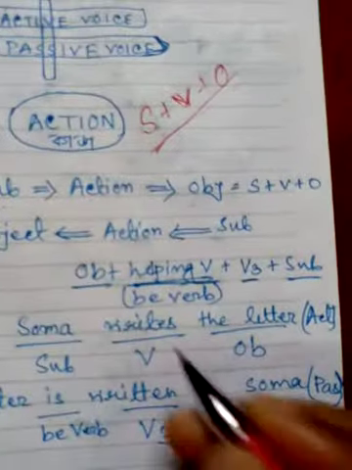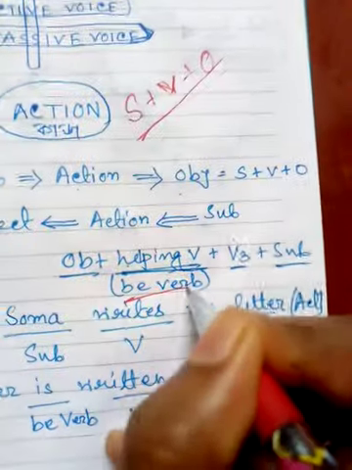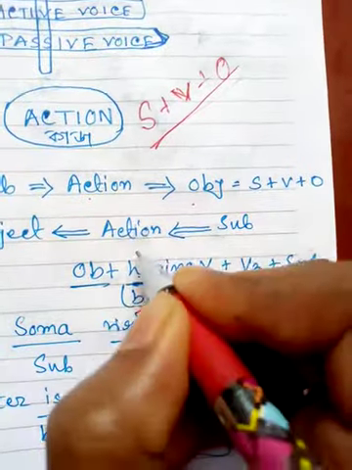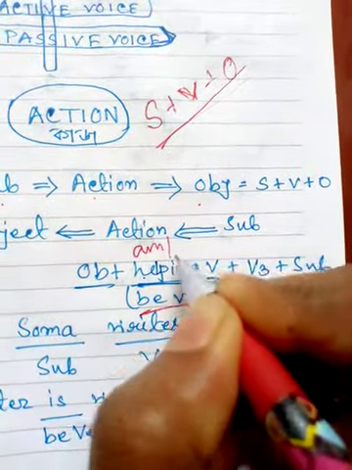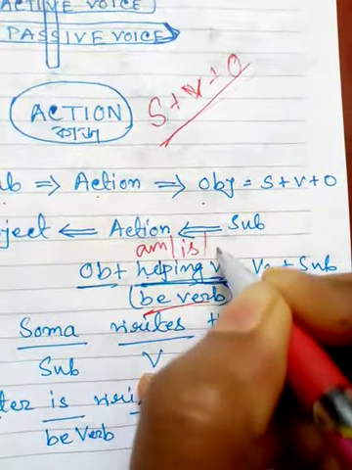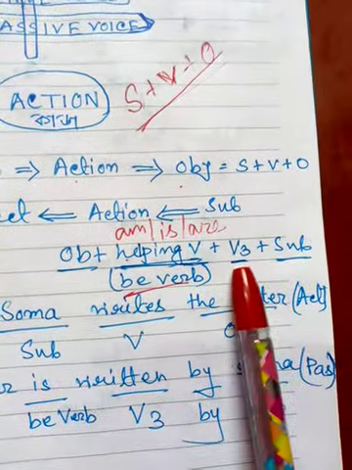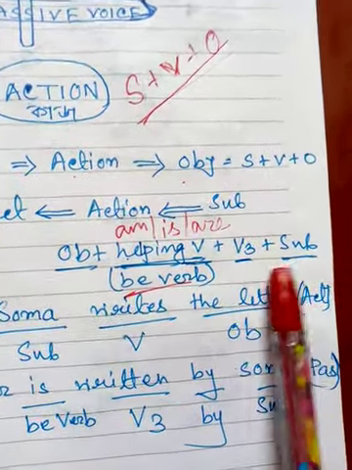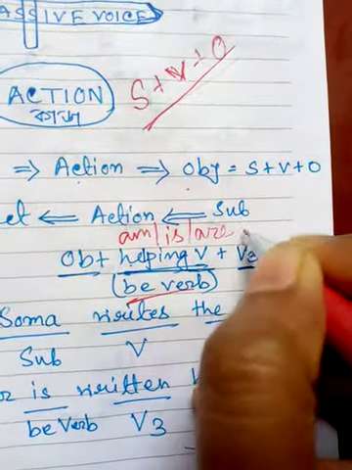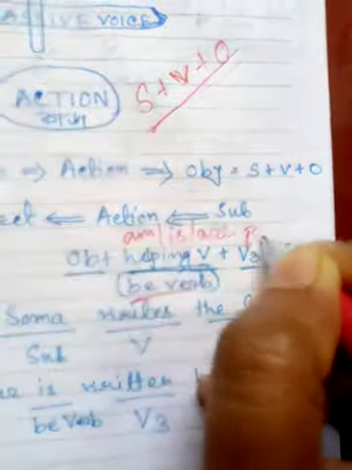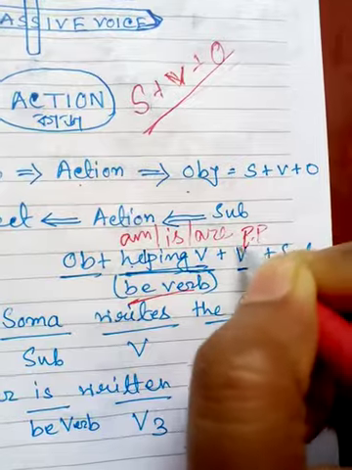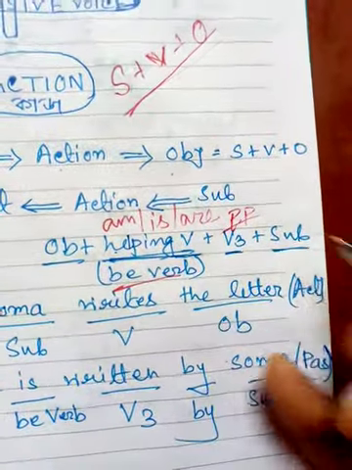That means be verb means which ones? Am, is, are. These are the be verbs. Next the verb third form, that means past participle form, PP of the verb, then the subject.